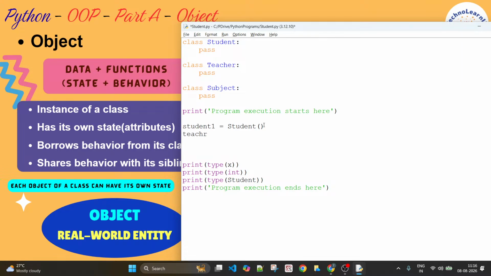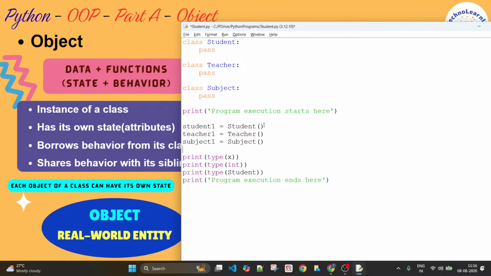I can just say teacher 1 is equal to Teacher. Here Teacher is nothing but the name of the class. Similarly, subject also. If you have to create an object of class subject, this is how you need to write the code. Make sense?